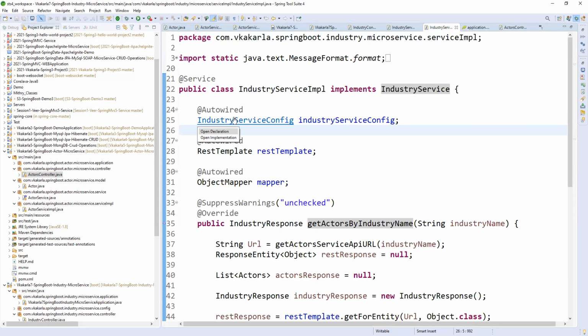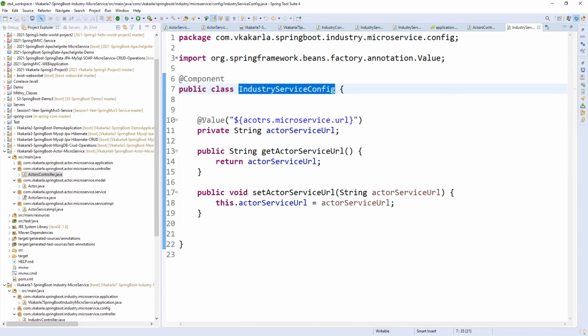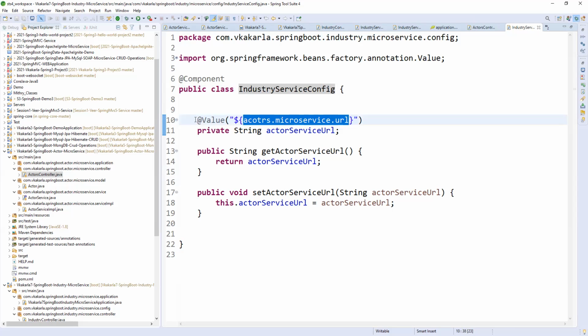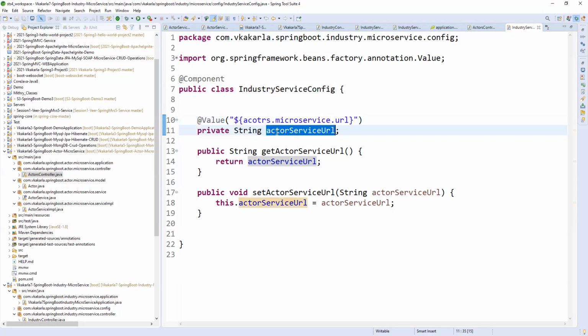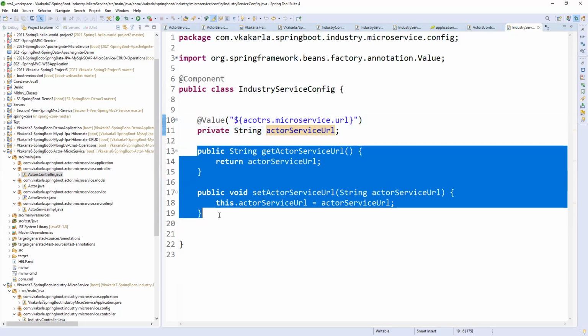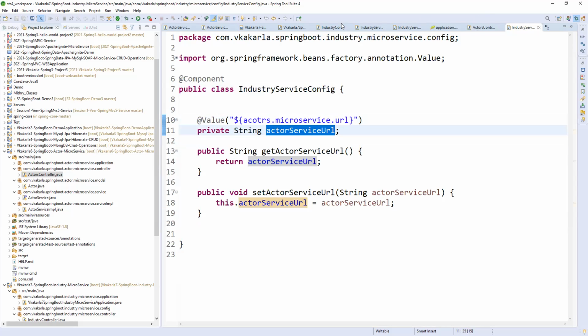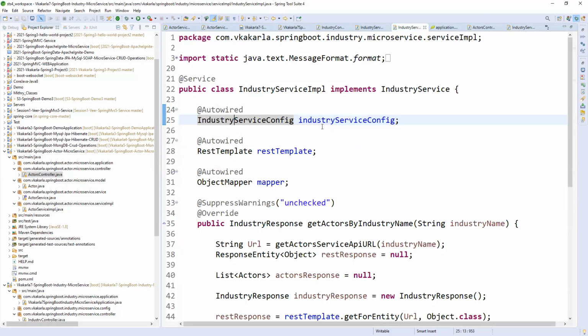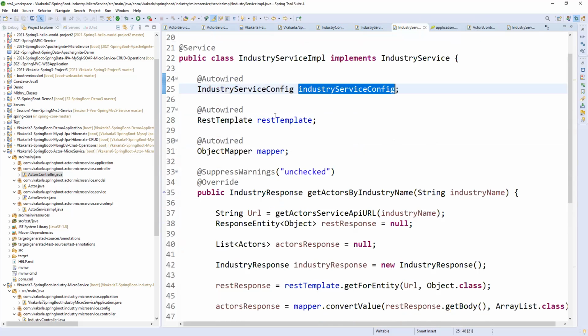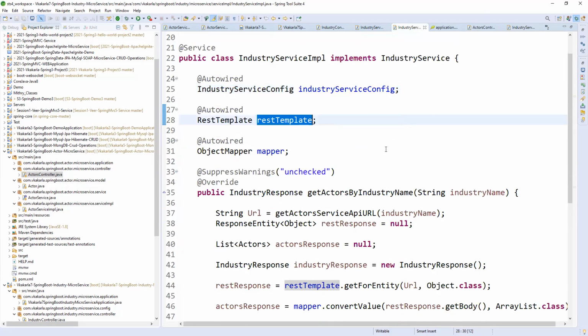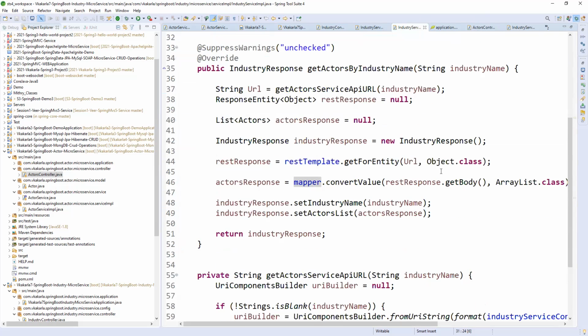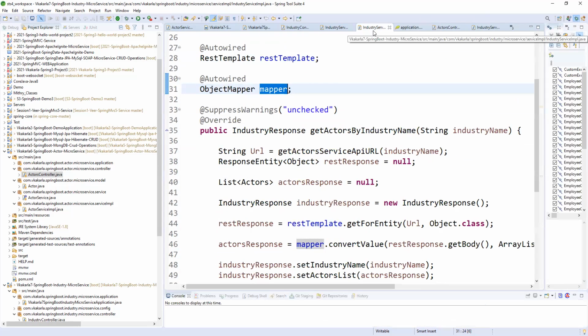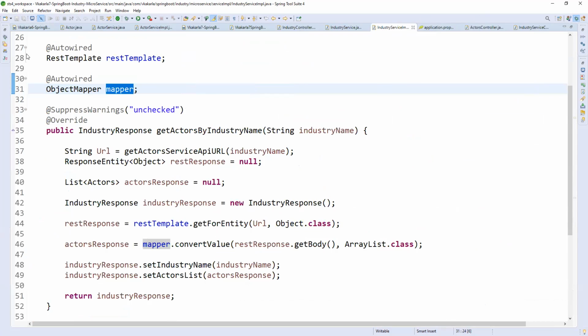To load this industry config, we have a value. Whenever we have properties with a key and value, as I already told you, at the rate value of key, we can have the value of this actors microservice URL. That URL will come and sit in this variable. We have setters and getters methods to hold this value. So coming to service IMPL, we have a URL of the external service, a REST template to call that external service, and an object mapper. I will tell you why we are using object mapper here.